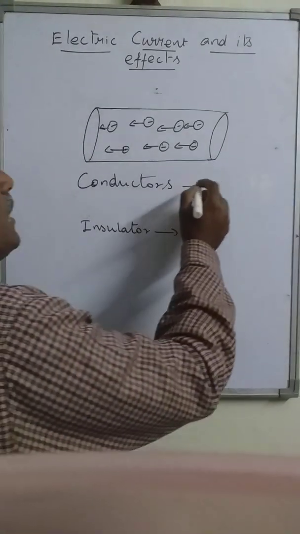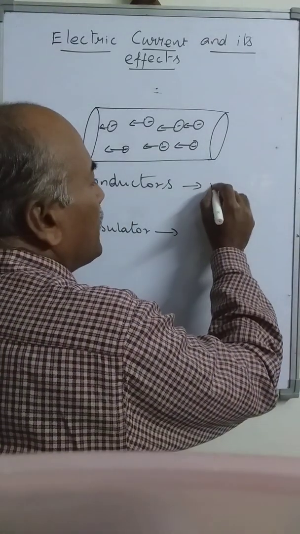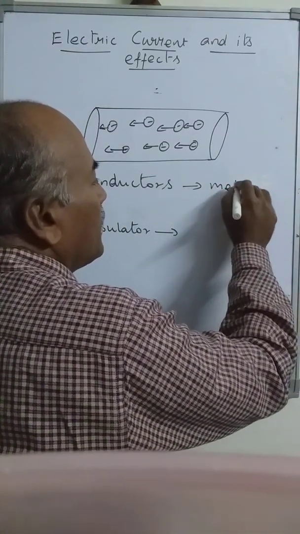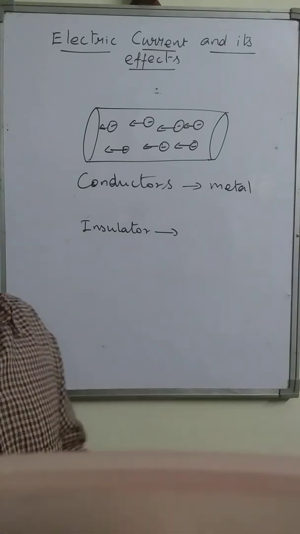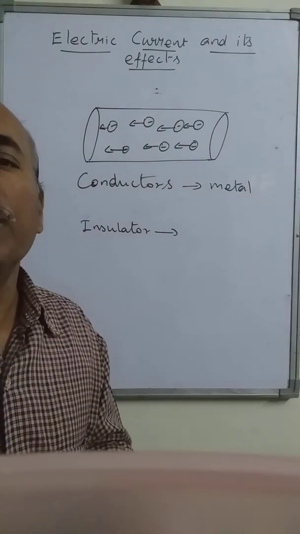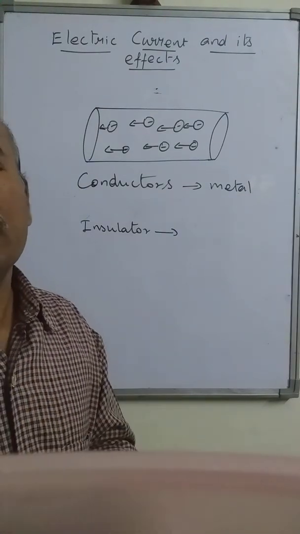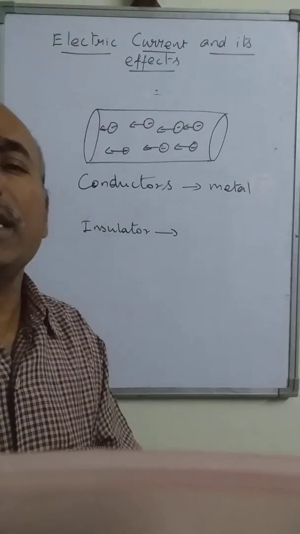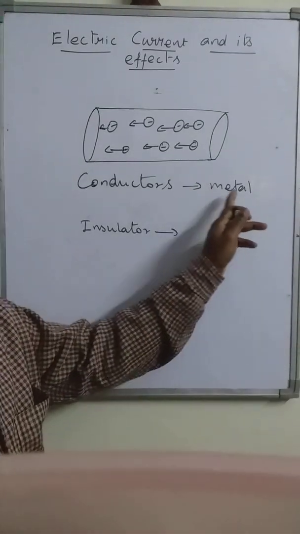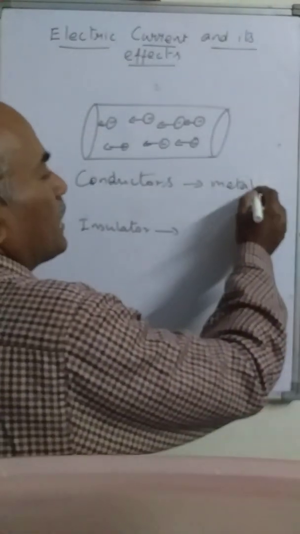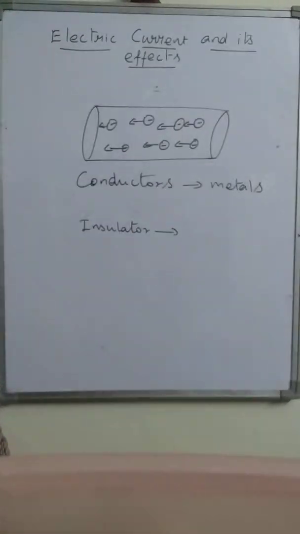For the conductors we have all the metals: copper, iron, silver, aluminum, gold, and many more. All the metals are conductors of electric current.